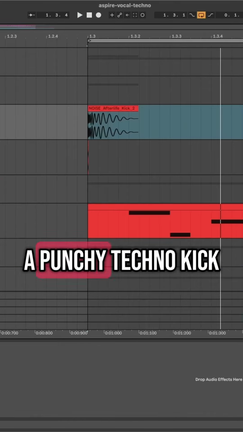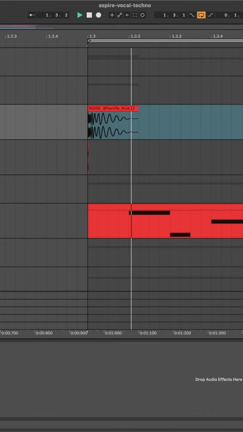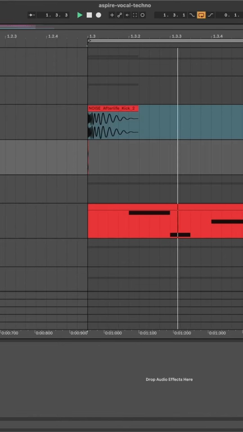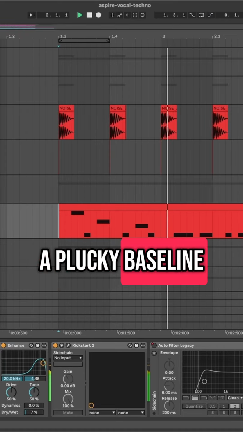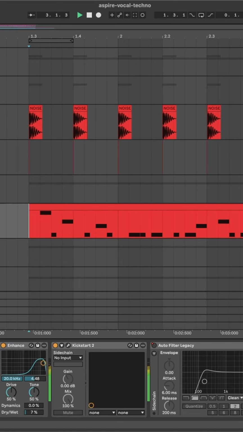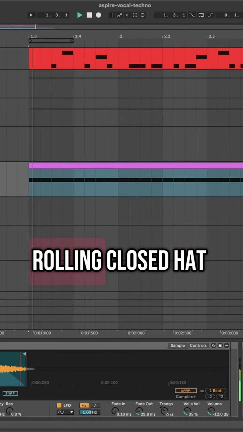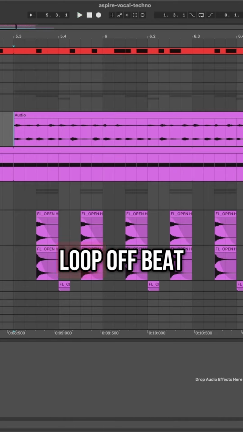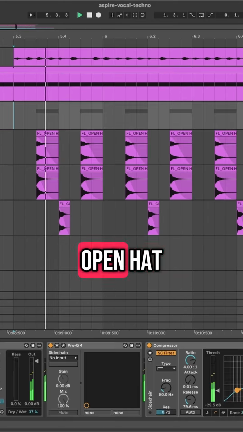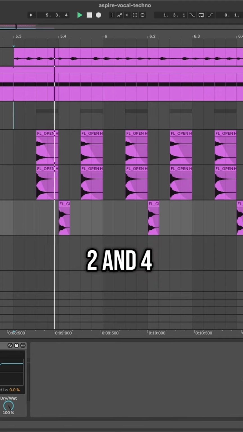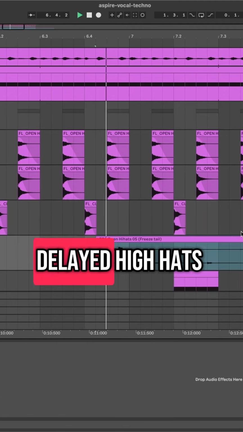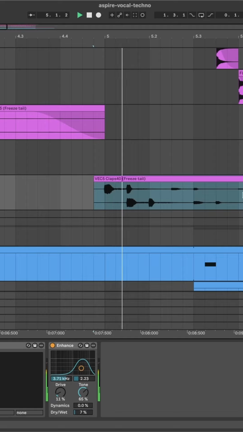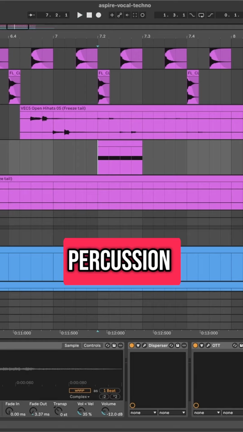I'm going to start with a punchy techno kick, layer that with a transient, a plucky bass line. Moving on to the percussion, we've got a rolling closed hat, shaker loop, offbeat open hat, claps on the 2 and 4, delayed hi-hats, and claps, and a rolling percussion.